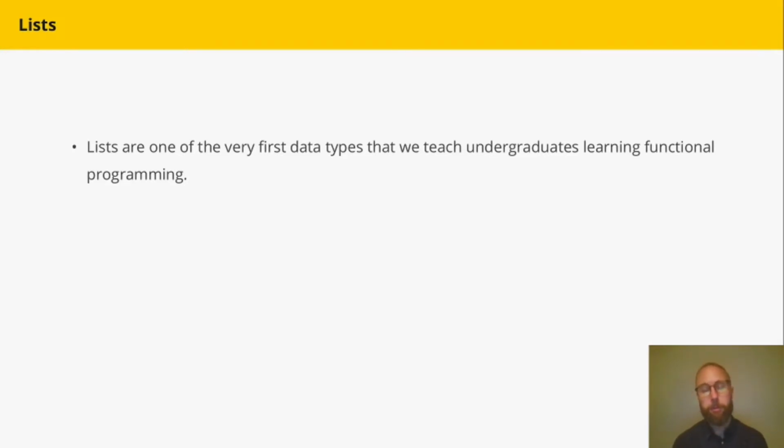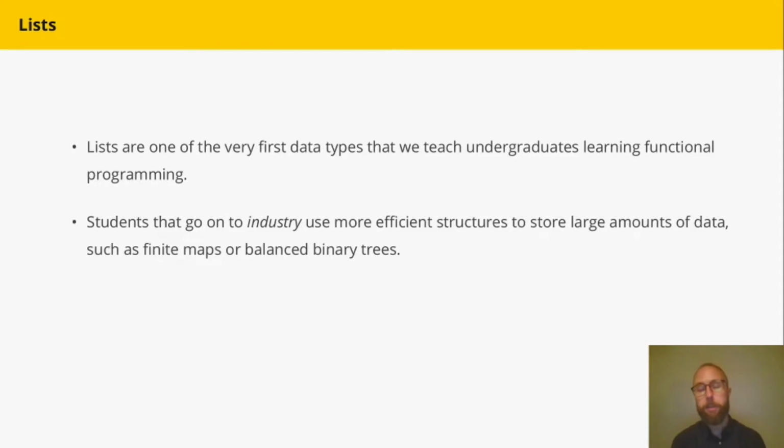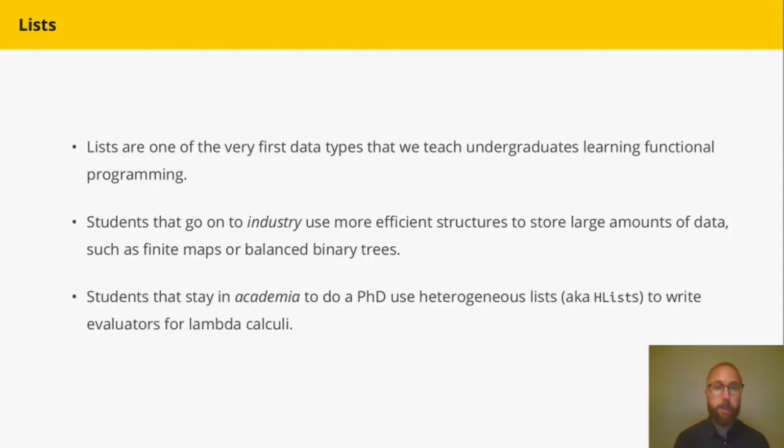But as our students mature, they typically take one of two career paths if they're interested in functional programming. On the one hand, if they choose to go into industry, they quickly realize that if they need to store any serious amount of data, you need better data structures, such as finite maps or some form of balanced binary tree. Other students might pursue a career in academia, and in that case, they spend their time writing intrinsically typed evaluators for lambda calculi or any kind of fancy thing like that, which requires a list where the values stored in the list might actually have different types. And to do this in a type-safe fashion, you typically use something called a heterogeneous list, or H-list.